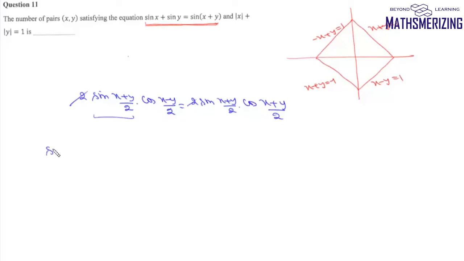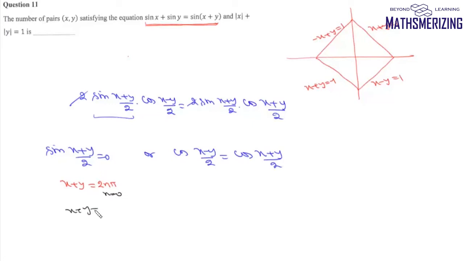One of the roots of this equation will be sin (x plus y) by 2 equals 0, or cos (x minus y) by 2 is equal to cos (x plus y) by 2. Now we know that if sin theta is 0, then theta is n pi. So from here we can write x plus y equals 2n pi. Now we'll put n as 0. We'll write this equation as x plus y equals 0,